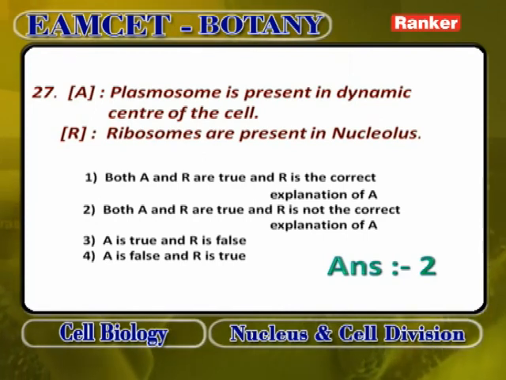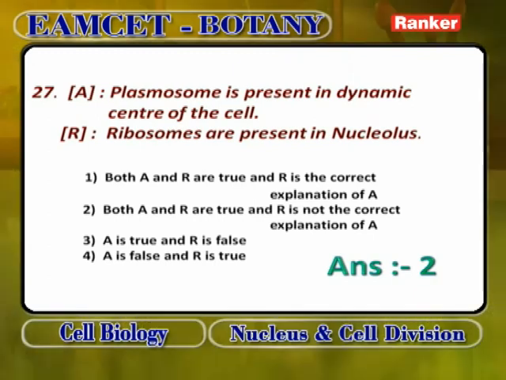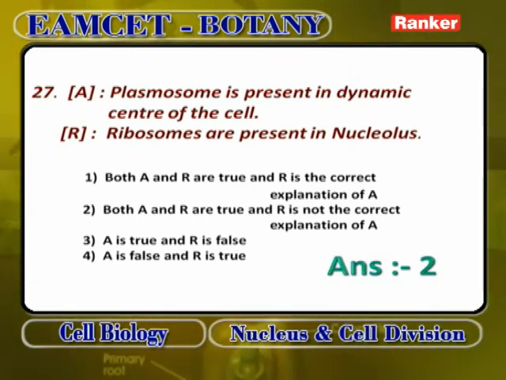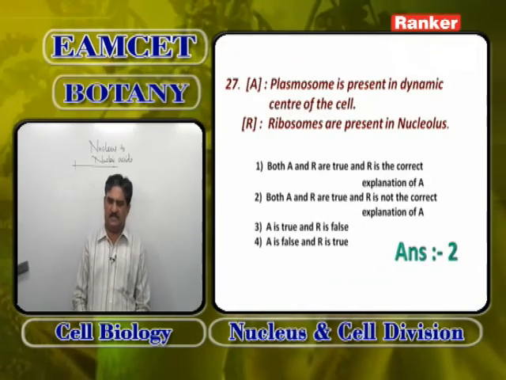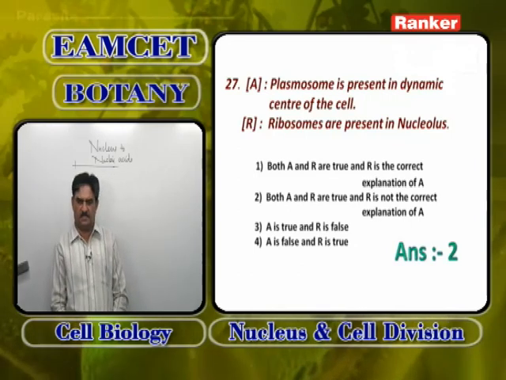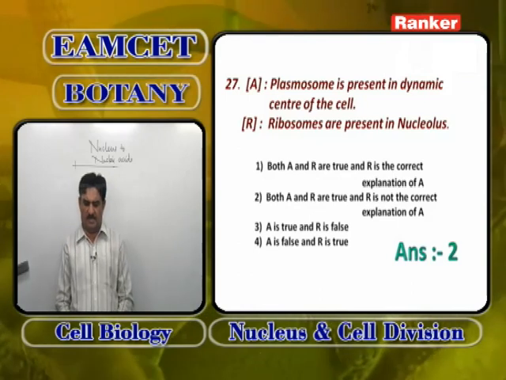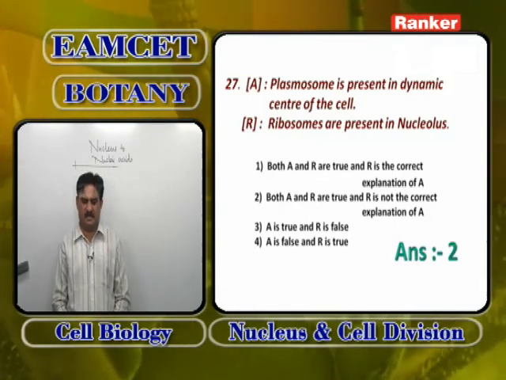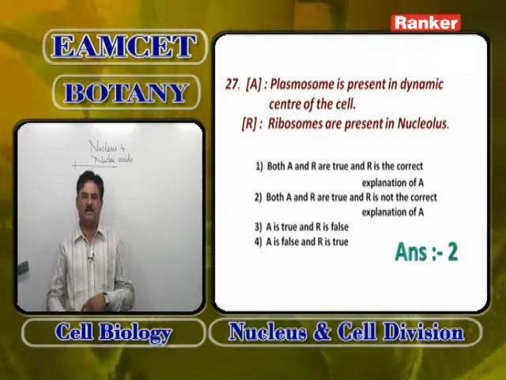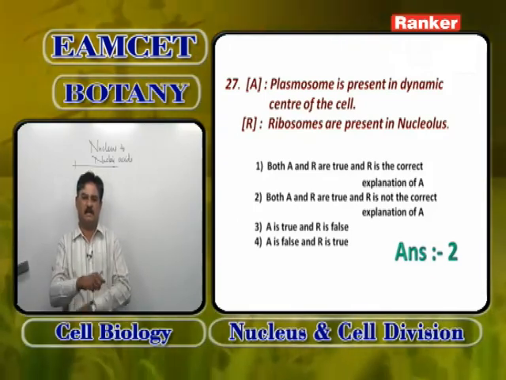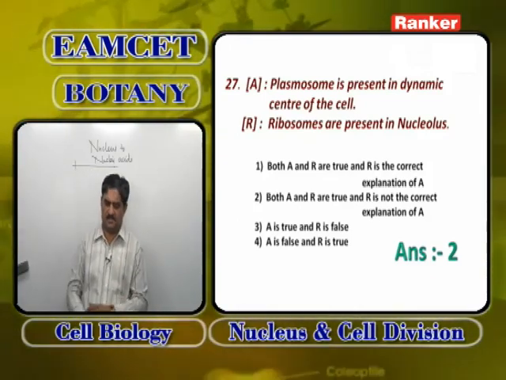Ribosomes are present in the nucleolus. Definitely the nucleolus contains ribosomes. Why? Because the nucleolus is the place where ribosomes are synthesized. So, plasmosomes are present in the dynamic center of the cell is correct. Ribosomes are present in the nucleolus is correct, but it is not because ribosomes are present in the nucleolus that the plasmosome is present in the nucleus. So, A and R are correct. R is not the correct explanation of A is the option for this.